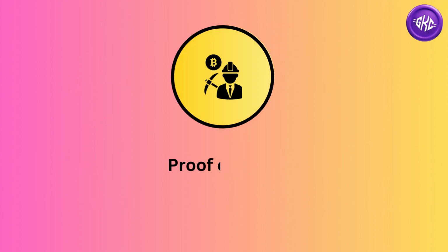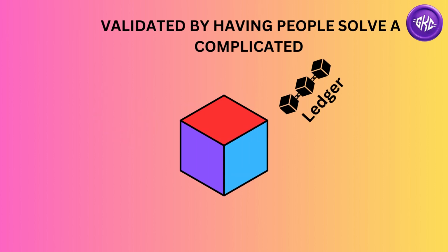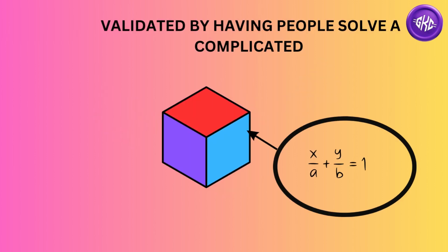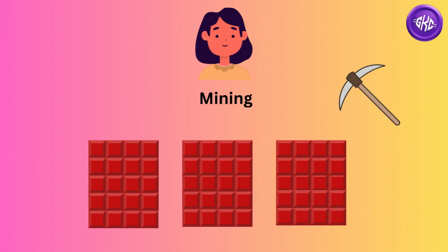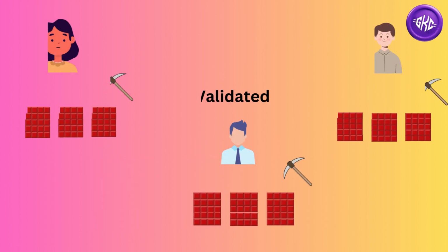First, let's take a look at proof of work. In a proof-of-work system, transaction data is stored in blocks, validated by having people solve a complicated math problem attached to it. This is typically done by powerful computers and is known as mining. A reward in the form of a cryptocurrency is issued to the first miner who cracks the problem.